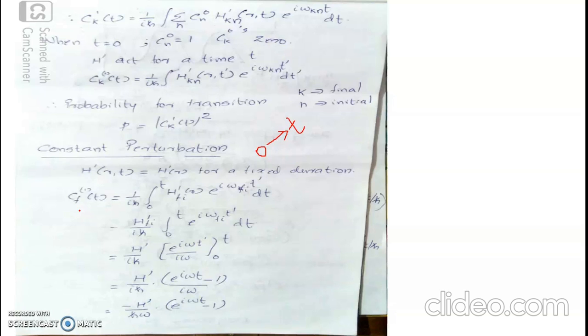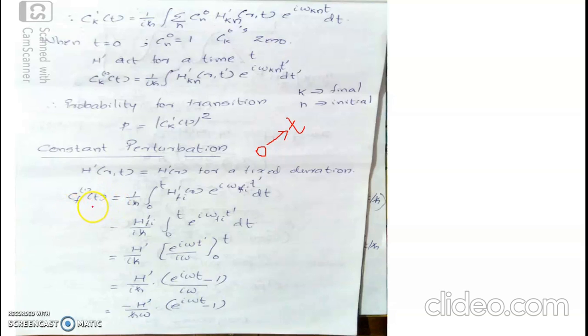These are only representations. f is in the sense that it corresponds to the final quantum state. If I state that k corresponds to the final quantum state, say an index k corresponds to the final quantum state, I will be writing it as C_k^(1)(t).